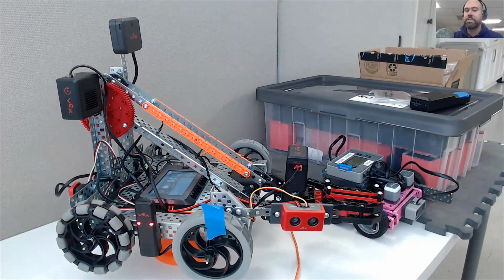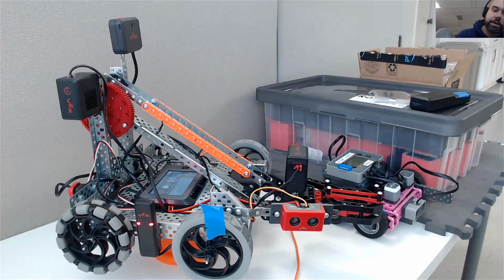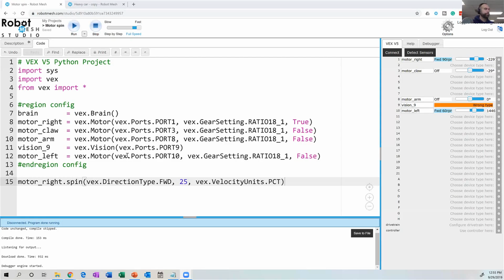Okay, so what it did is it spun for about a second, right? But what if I wanted it to spin faster, or if I wanted it to spin for a greater duration? Let's make some changes in my program code so we can see how to do that. So I'm going to stop sharing this, and then I'm going to share my programming environment. Okay, so let's add on to this.